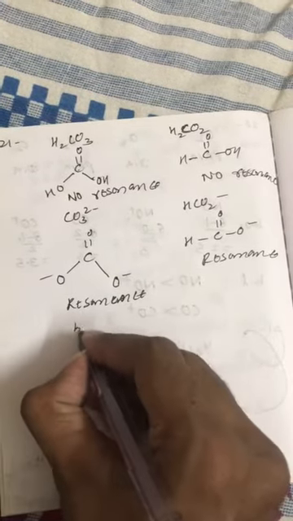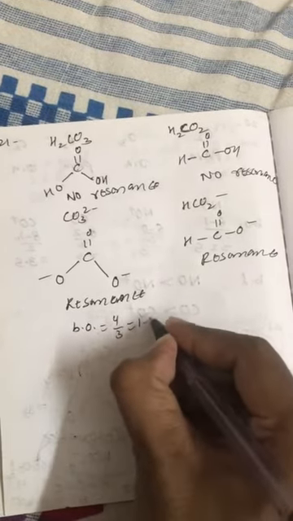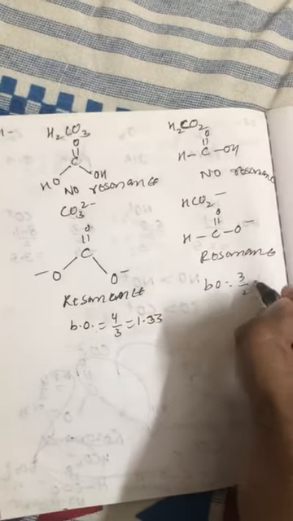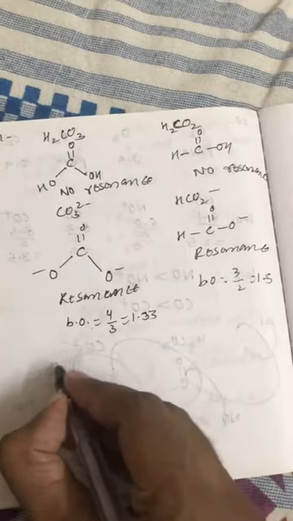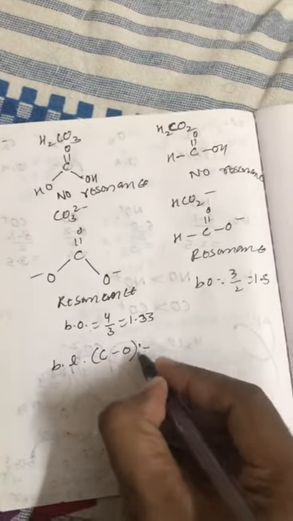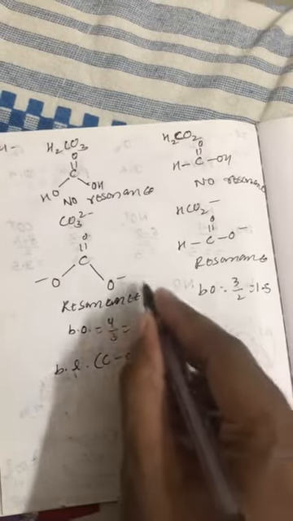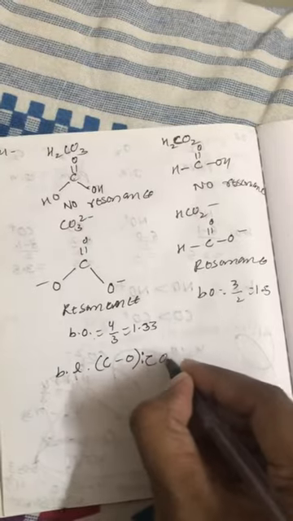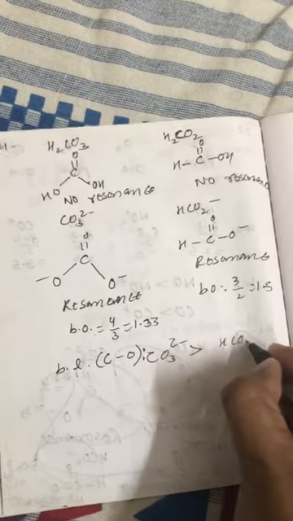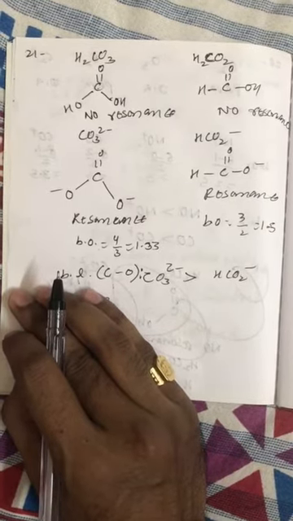Now bond order of CO bond here is 4/3 or 1.33 because of resonance, while bond order here is 3/2, that is 1.5. So obviously if we compare bond length of CO, then bond length of CO will be greater in this case because of smaller bond order. So CO3 2 negative will have greater bond length compared to HCO2 negative. That is, options C and D are incorrect.